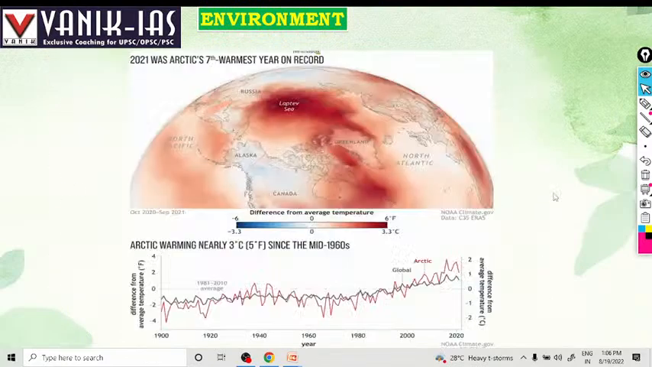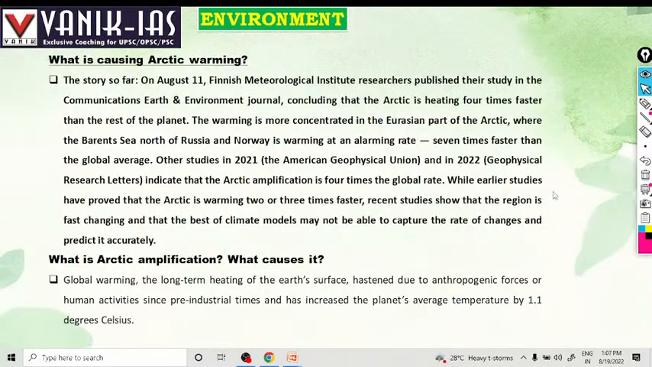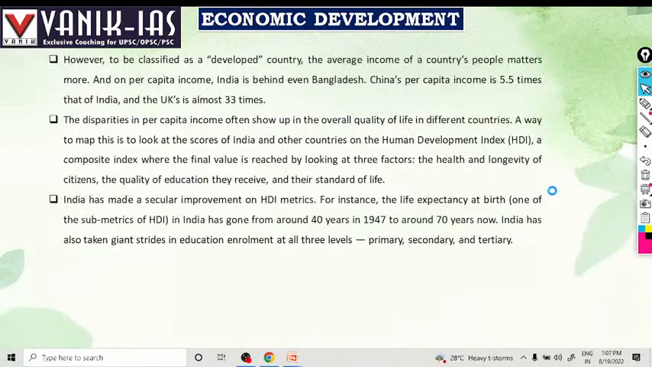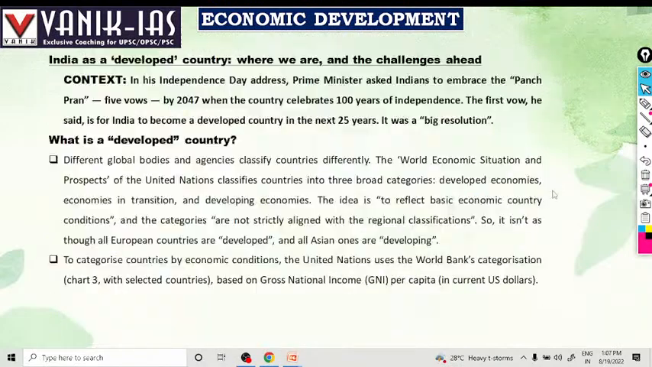There are another two topics for discussion. One is economic development. India is a developed country? Where we are, the challenges ahead. Whether India is a developed country or a developing country, what is it?